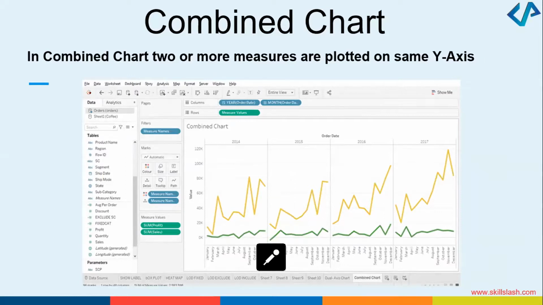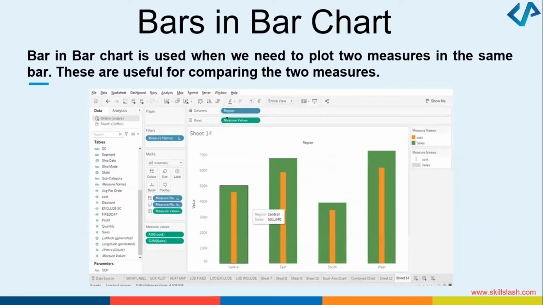All right, combined charts can be created. You can create some bars within the bar chart. The reason I put this snapshot on this slide is because I wanted to show you the extent of different things which we can do. A bar within a bar. And what will be the benefit? Where you want to compare two measures, you can use this bar within a bar.